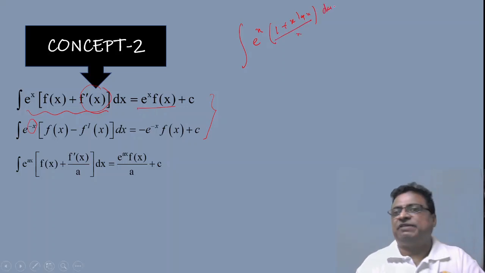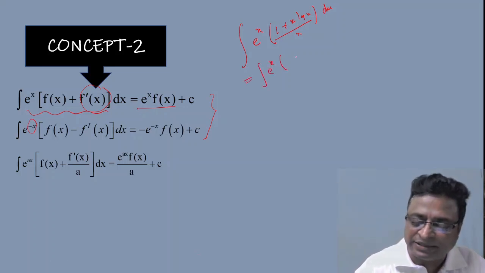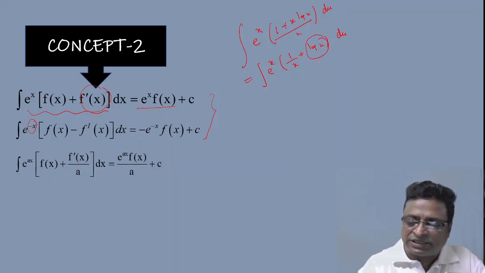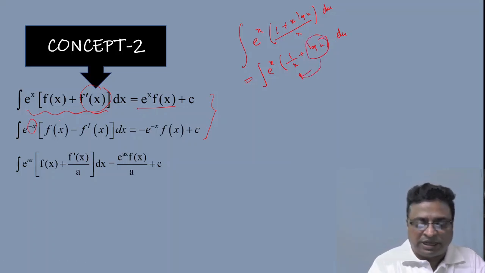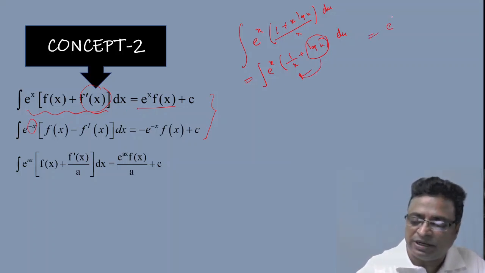Suppose this is the question given. Then what to do? After separation, I can write this as 1 by x plus log x. Here the differentiation of log x is 1 by x, as in the formula. So the answer would be e power x into log x plus c.